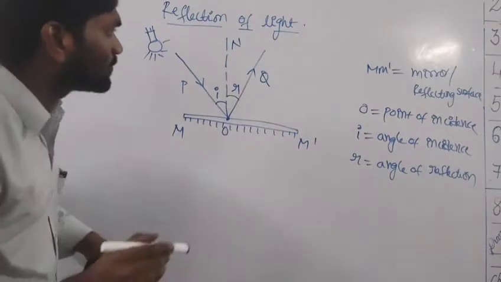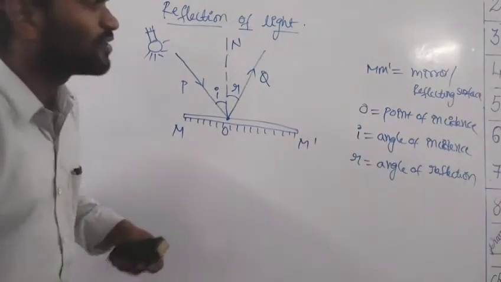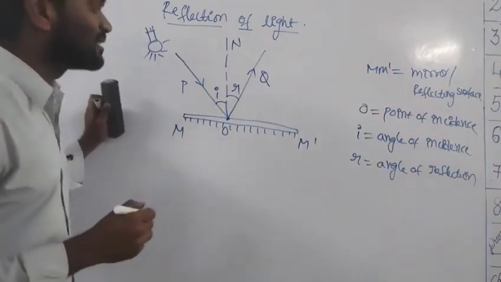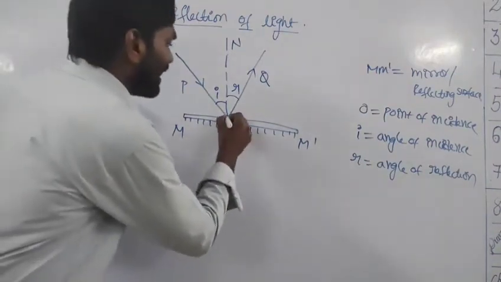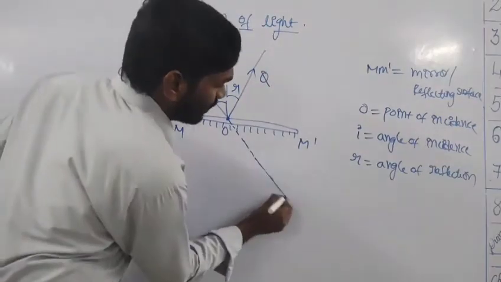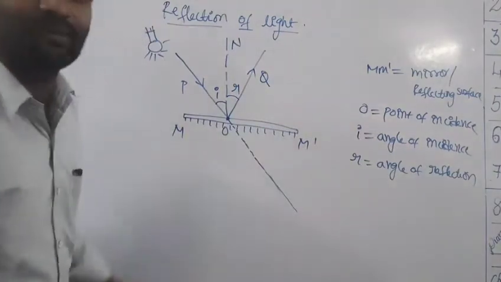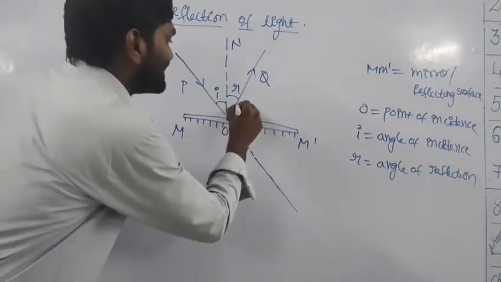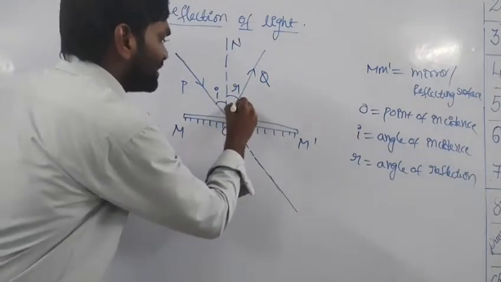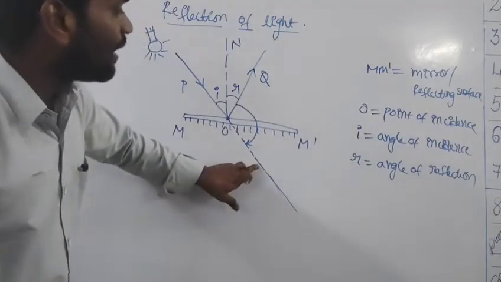Now suppose there is no reflection on the surface of the reflecting object. The light would move along this direction. So here we can find some angle. This is the reflected ray and this is the light ray which is undeviated.